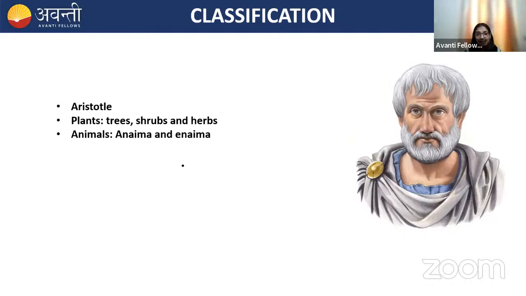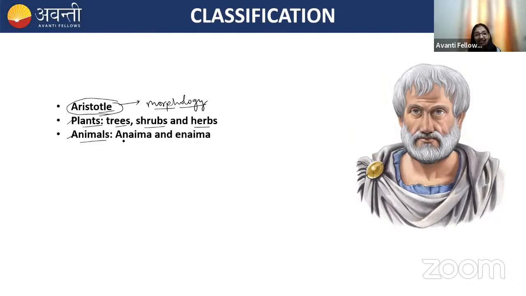The first scientific attempt at classification was done by Aristotle. Aristotle grouped the organisms into plants and animals. His scientific attempt was based on morphology. The plants are grouped into trees, shrubs, and herbs.